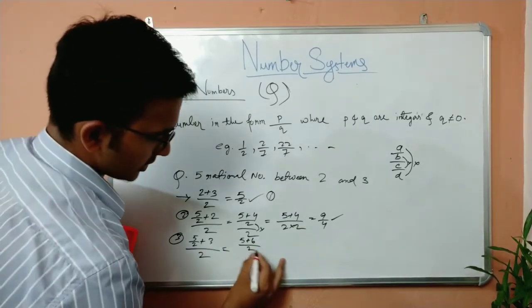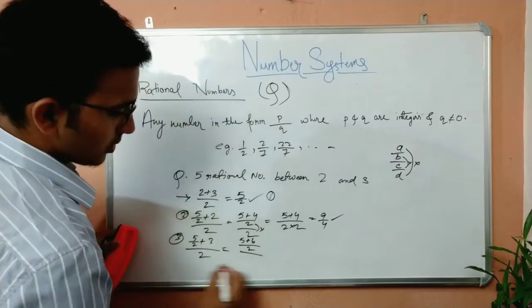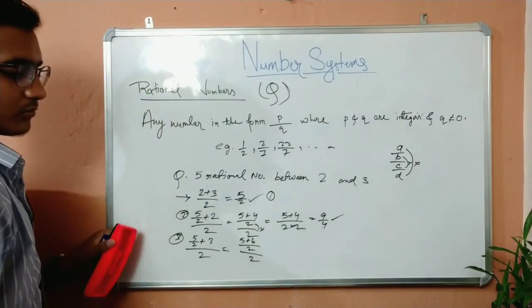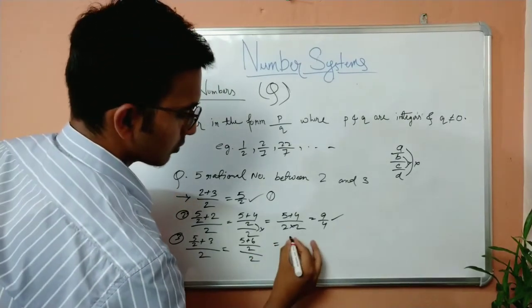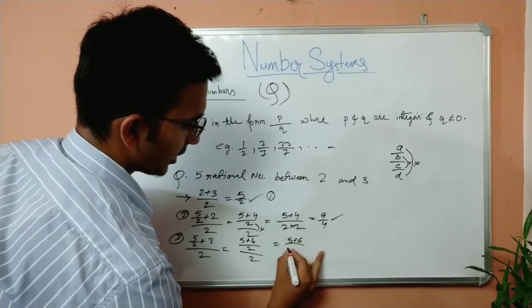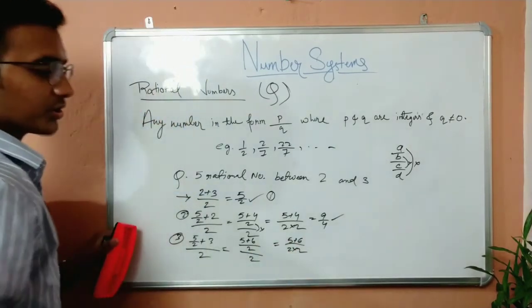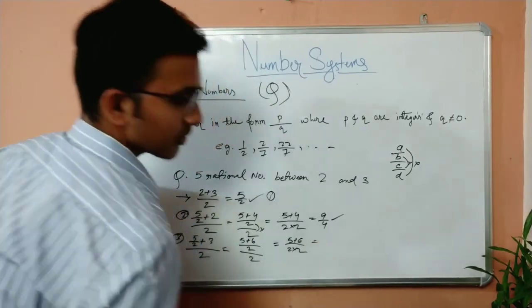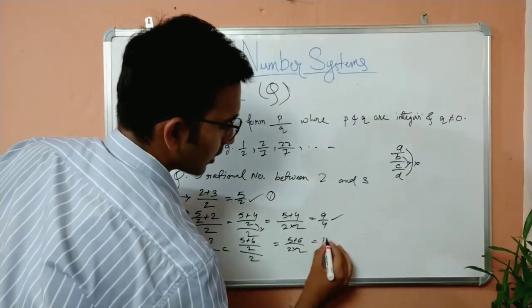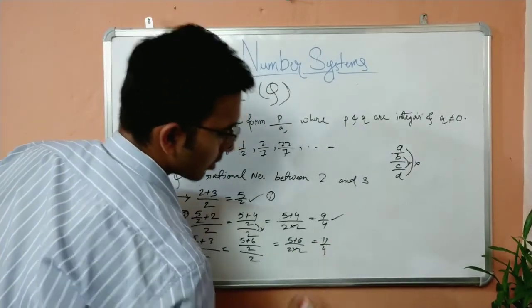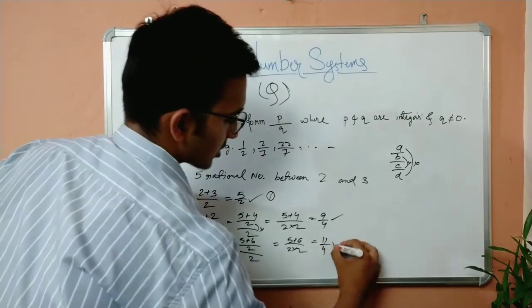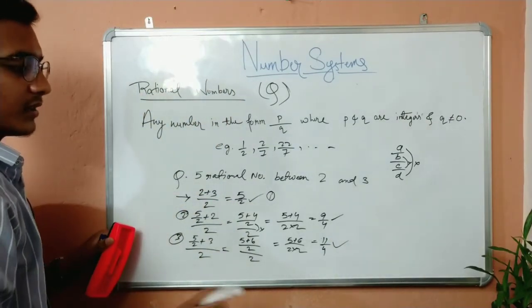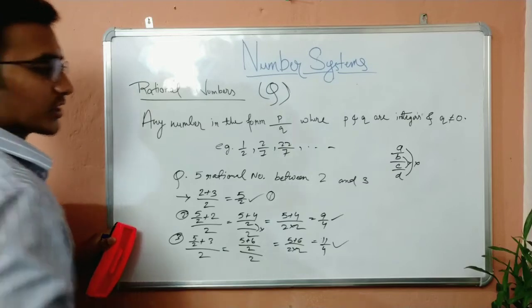What is the LCM? 2 by 2, 2 is multiplied with 2. So 5 plus 6 by 2 into 2. To simplify, 5 plus 6 will give me 11 by 4. I got the third rational number. In this way, you can find 2 more rational numbers.